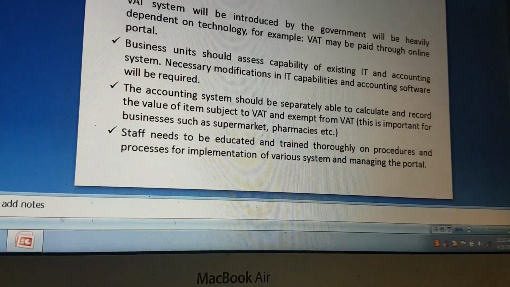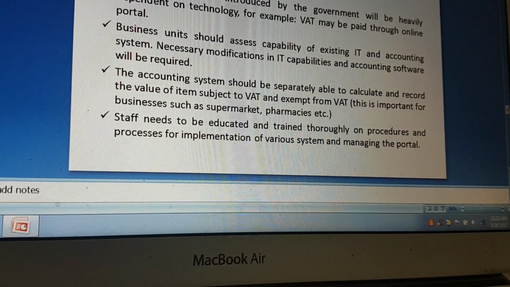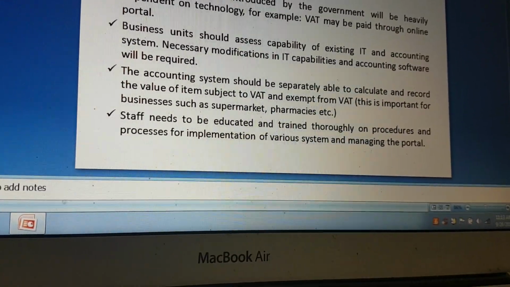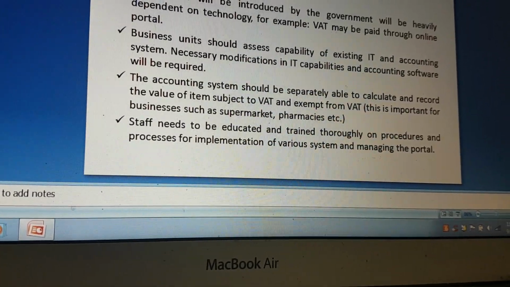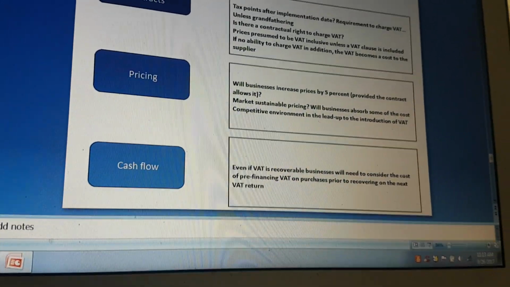Staff needs to be educated and trained. This is the major important thing: training and educating the staff thoroughly on procedures for implementation of various systems and managing the portal. It is very important to do that.